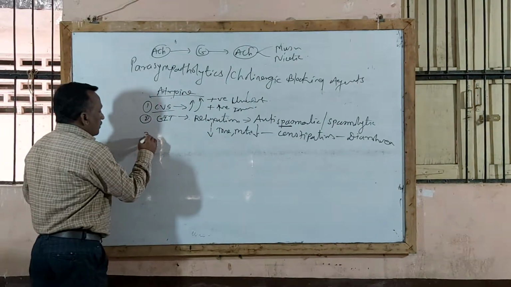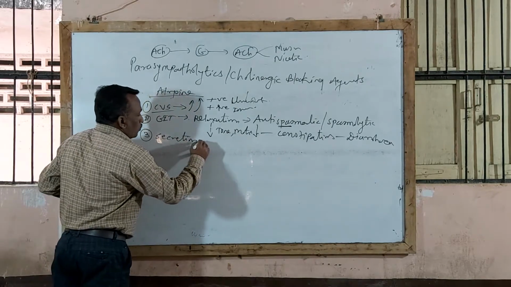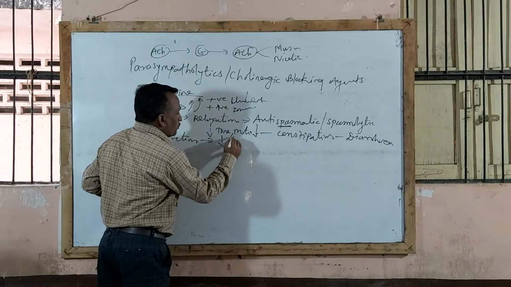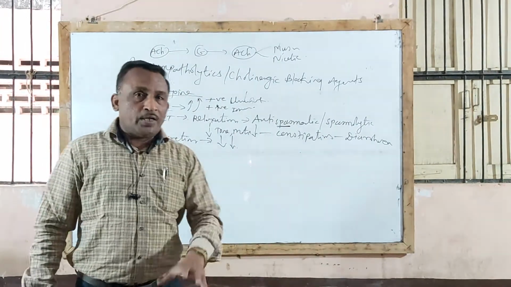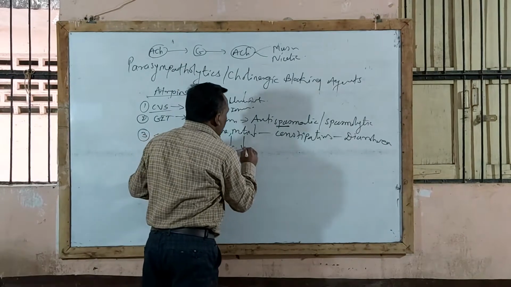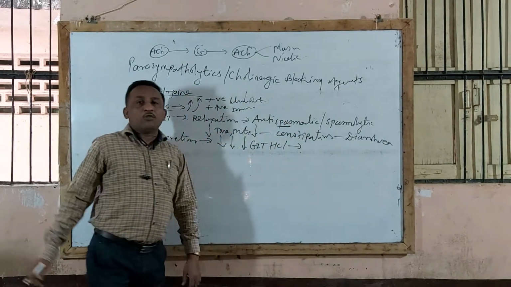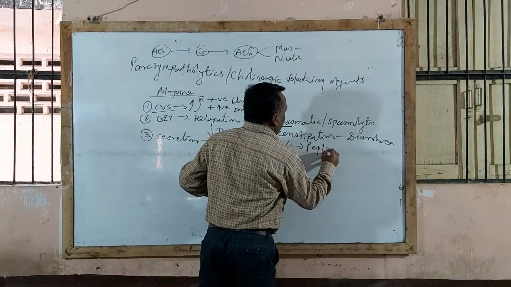In addition to this, these drugs also act on secretions. When atropine is given, it reduces all types of secretion, that is bronchial, nasal and salivary secretions. These drugs also decrease gastric hydrochloric acid secretion in the GIT, and thereby are also used in treatment of peptic ulcer.